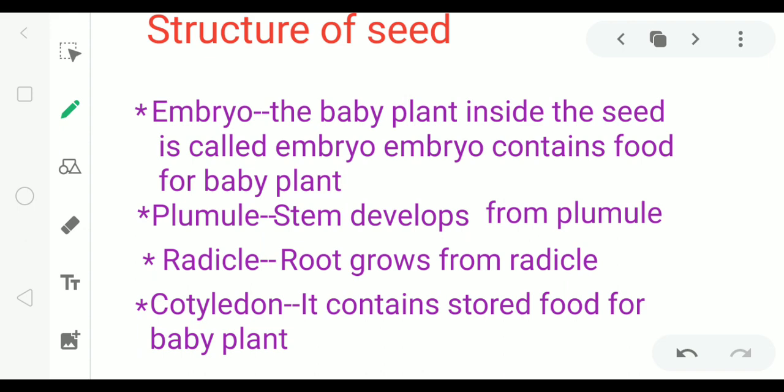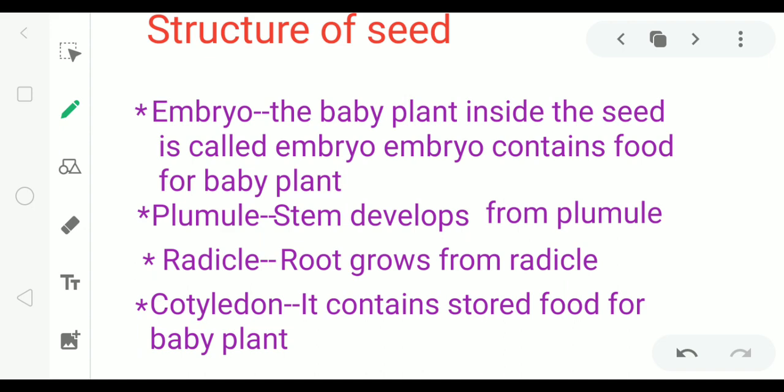Plumule is the part of the seed from where the stem grows. Stem develops from plumule. Next part of the seed is radicle. Root grows from radicle. So radicle is the point from which root grows.